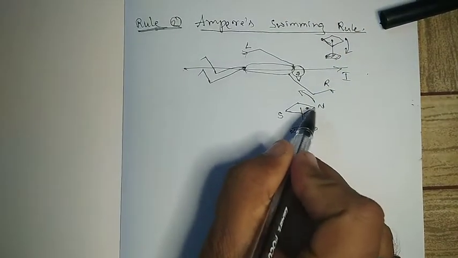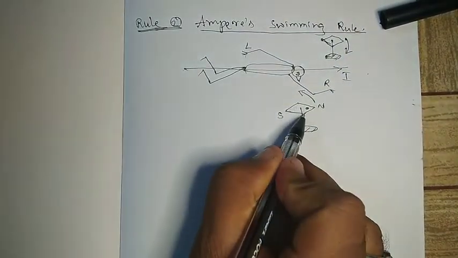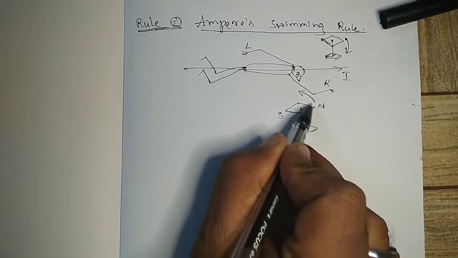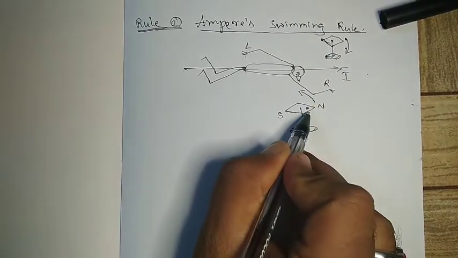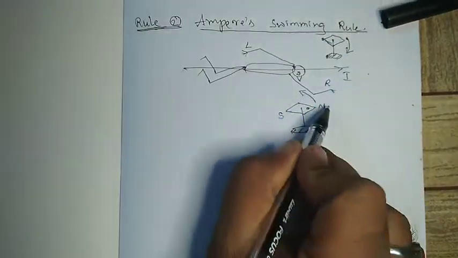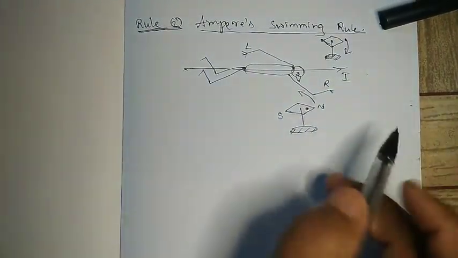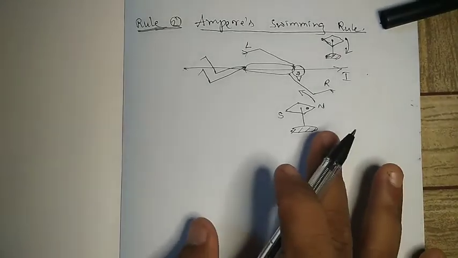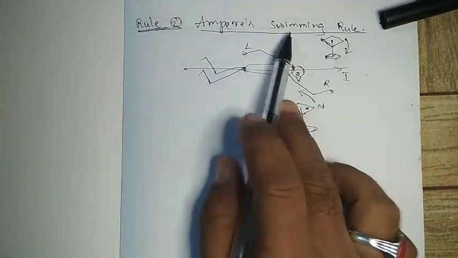So if the needle is below the person, it deflects towards his left hand. If the needle is kept above the wire, it will be deflected towards the right hand. So this is the direction of the magnetic field, and this is called Ampere's swimming rule.